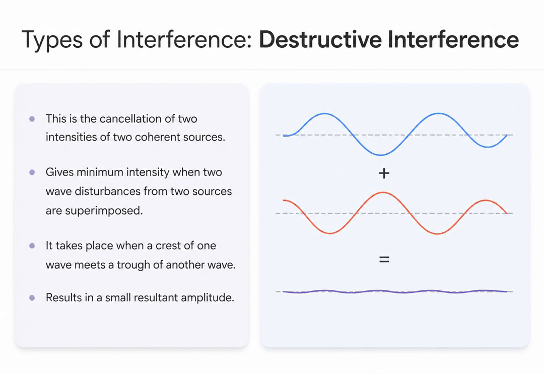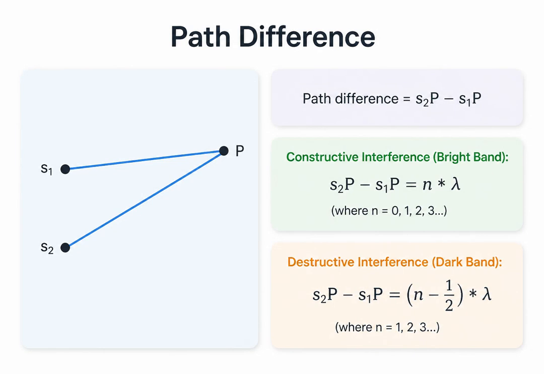Conversely, we have destructive interference. This is the exact opposite effect, where the intensities of the two coherent sources cancel each other out, yielding a minimum intensity. This cancellation happens when the crest of one wave meets the trough of another wave. Because their displacements are in opposite directions, they subtract from one another, resulting in a very small or sometimes completely zero resultant amplitude.